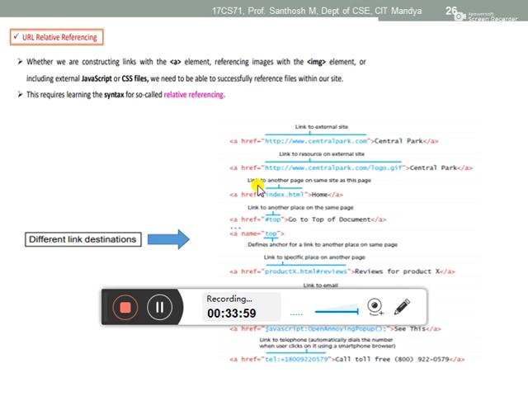And then if you want to link to another page on the same site, same website, another page, the main page, if you want to go to the home page, for that you have to mention index. And then here #top is there, link to another place on the same page.